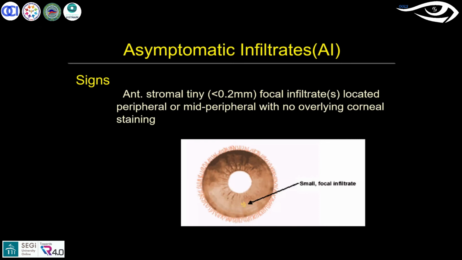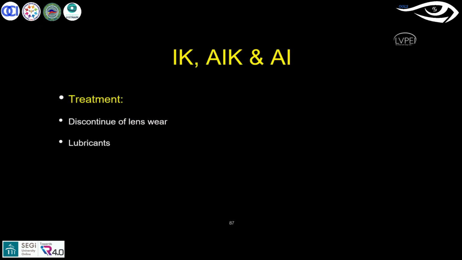How do we go about it? Based upon the clinical features, it has been classified into infiltrative keratitis, asymptomatic infiltrative keratitis, and asymptomatic infiltrates. This is very easy to understand. But the treatment is the same for all three conditions. The common thing we advise immediately is to discontinue lens wear for any kind of complication.